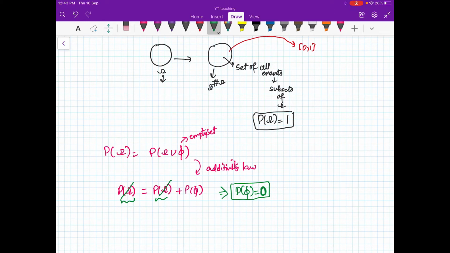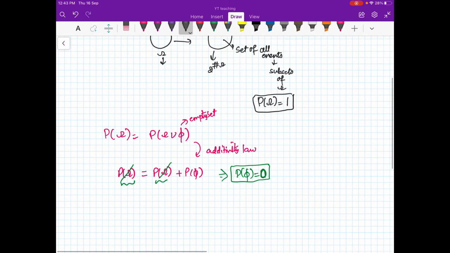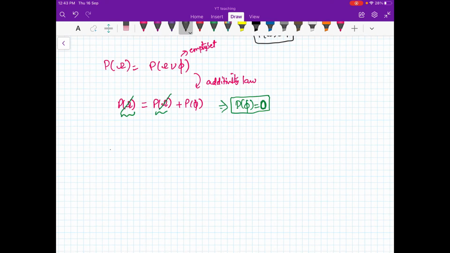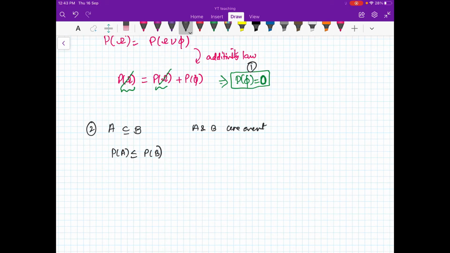Okay. So this is the first property I wanted to tell you. The second property is, if A is a subset of B, so these two are events, A and B are events, and A is a subset of B, then obviously probability of A will be less than or equal to probability of B, right? That is understandable. Why? Because this set is smaller as compared to this and contained in this set. So obviously the probability of A will be less than or equal to probability of B.